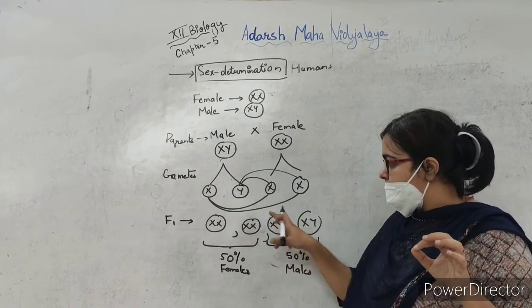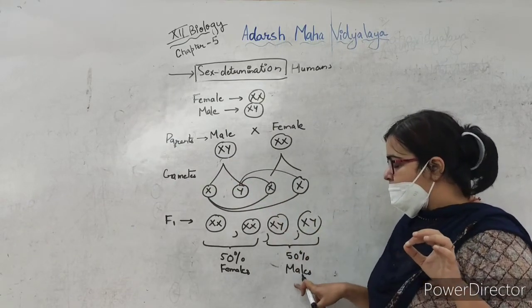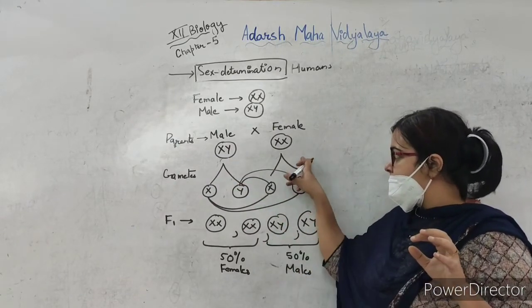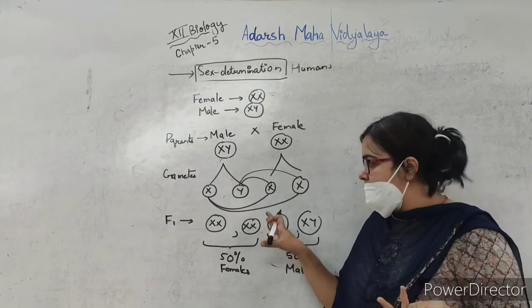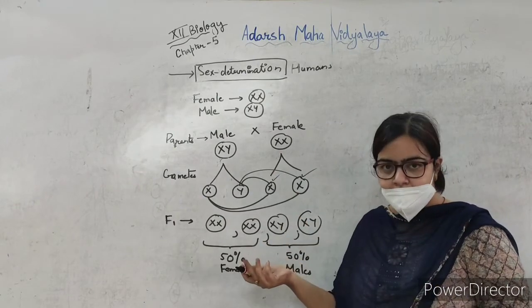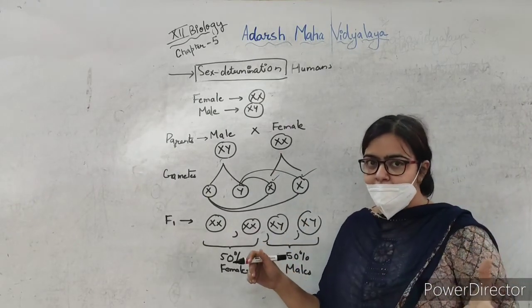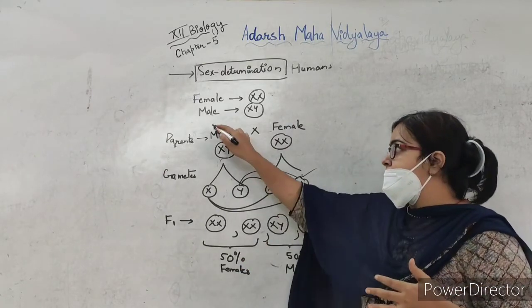Offspring who receive the Y chromosome from the male parent will be male, and since this female produces the same gametes, the resultant will be the same. So determining the sex of the fetus totally depends on the male parent.